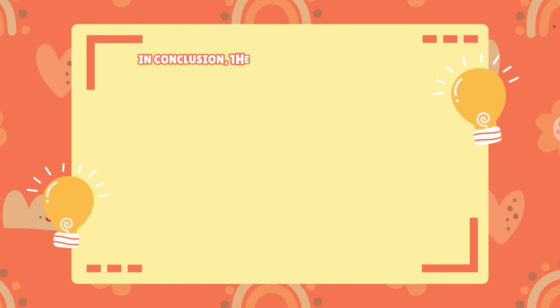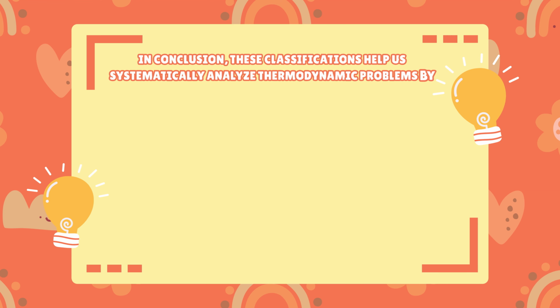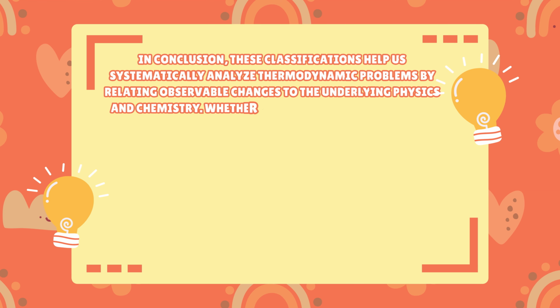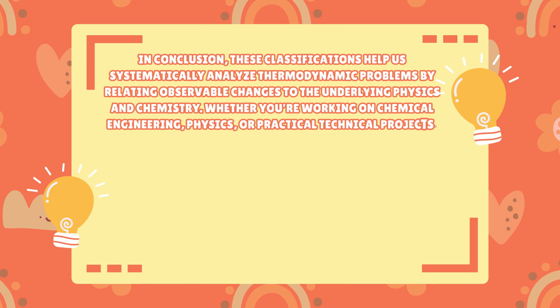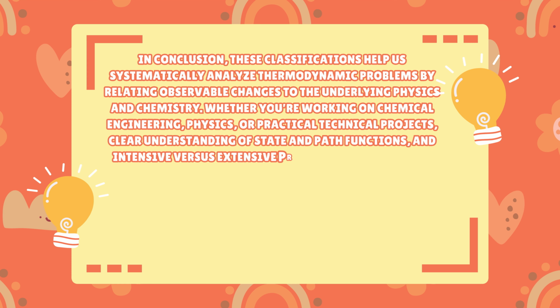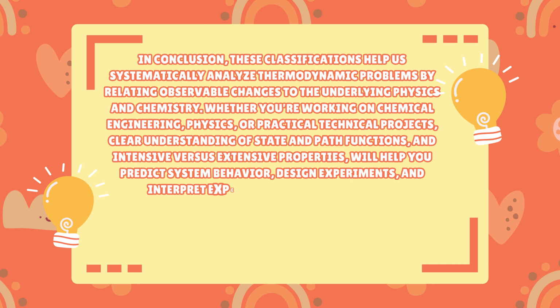In conclusion, these classifications help us systematically analyze thermodynamic problems by relating observable changes to the underlying physics and chemistry. Whether you're working on chemical engineering, physics, or practical technical projects, clear understanding of state and path functions, and intensive versus extensive properties, will help you predict system behavior, design experiments, and interpret experimental data accurately.